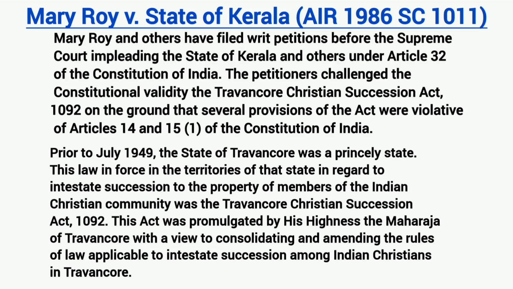Prior to July 1949, the state of Travancore was a princely state. The law in force in the territories of the state in regard to intestate succession to the property of members of the Indian Christian community was the Travancore Christian Succession Act 1092. This Act was promulgated by His Highness the Maharaja of Travancore with a view to consolidating and amending the rules of law applicable to intestate succession among Indian Christians in Travancore.